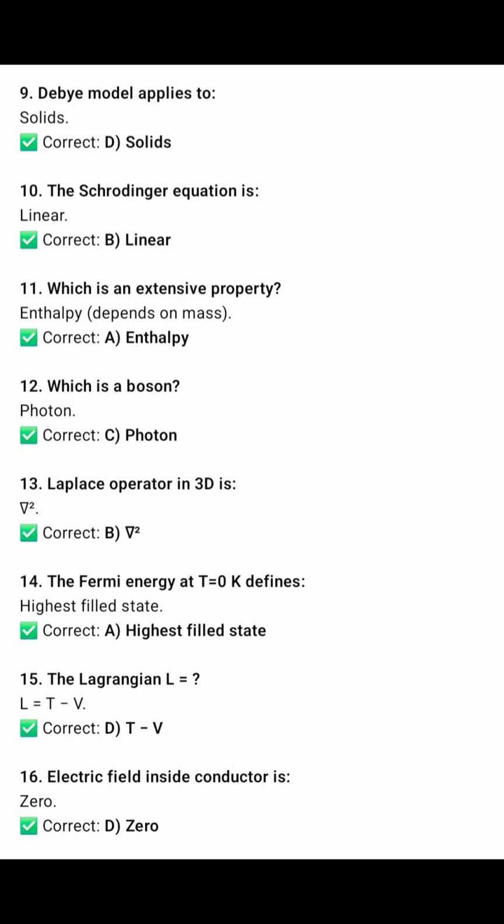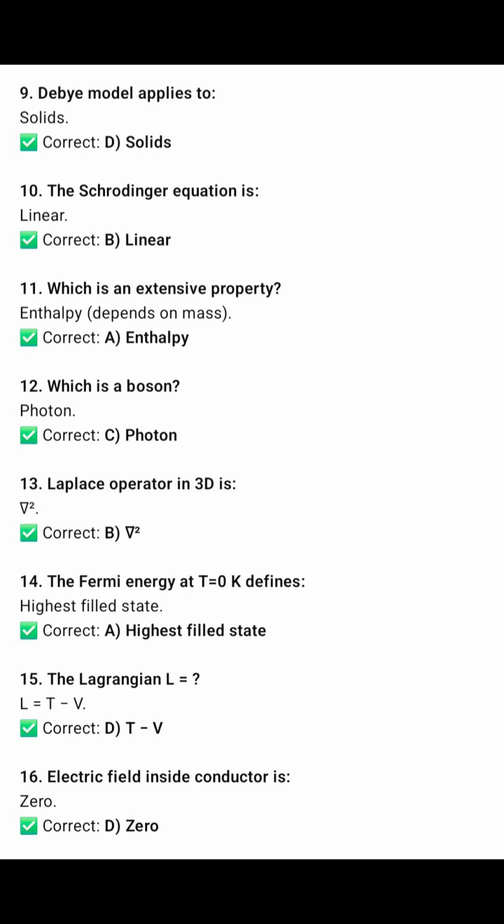Eleven: which is an extensive property? Enthalpy, because it depends on mass. The 12th is: which is a boson? Photons are bosons. The 13th: Laplace operator in 3 dimensions is del square, and we can call it the del operator. The Fermi energy at T equal to 0 Kelvin is defined as the highest filled state. The 15th is Lagrangian equals T minus V. We are going with the correct option D.